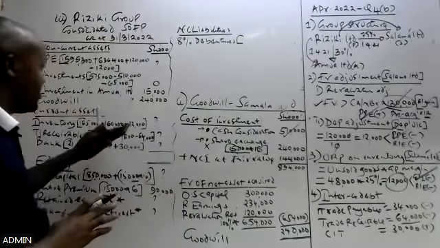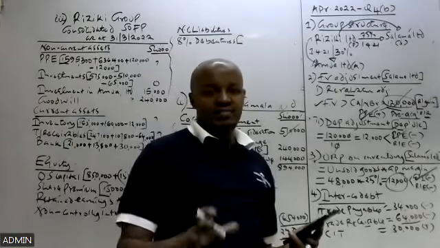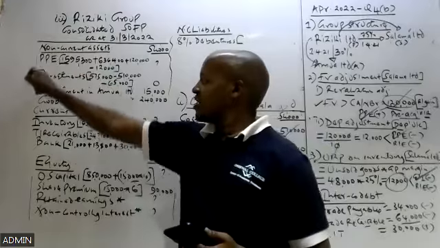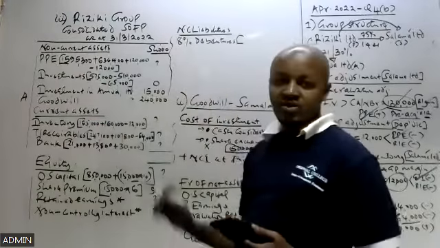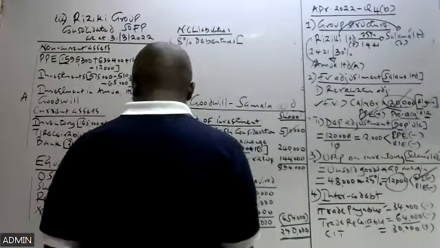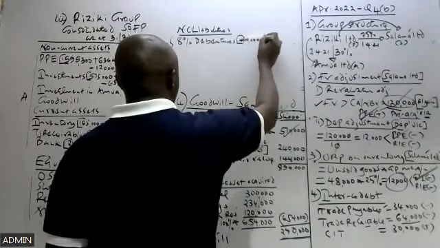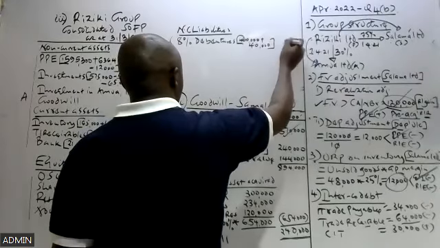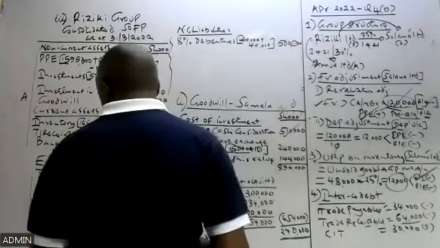Remember, when preparing this consolidated SOFP, we add similar items of assets and liabilities. What we don't add are only items of equity. All these are items of assets, we add them, and equally, what we have here are items of liabilities. We add those of the parent and those of the subsidiary. So for debentures, we add those of the two companies, 460,000 plus 40,000. Here, we don't have any consolidation adjustment.